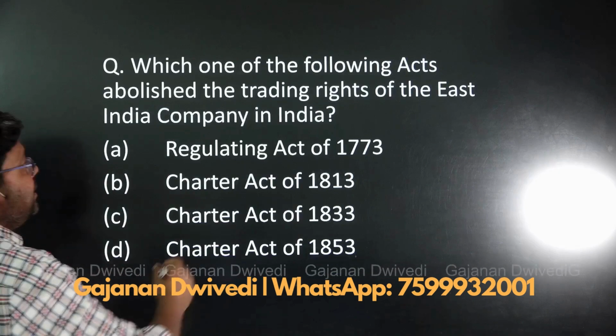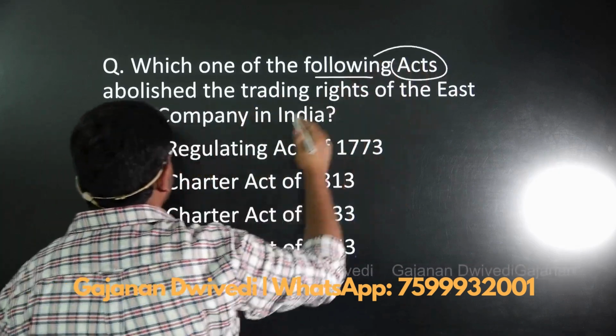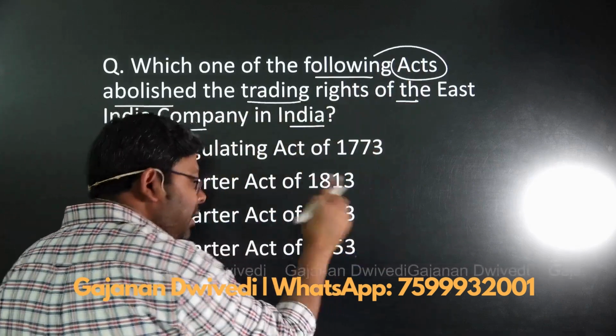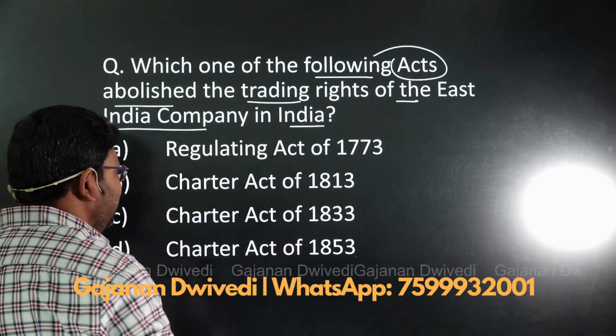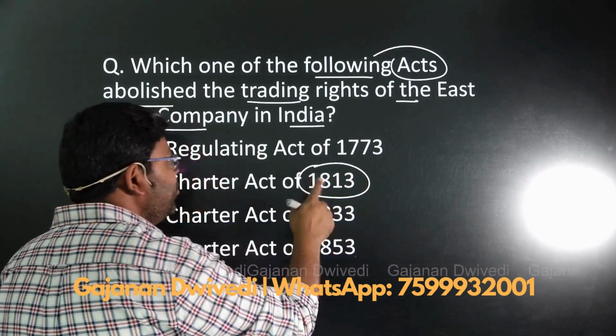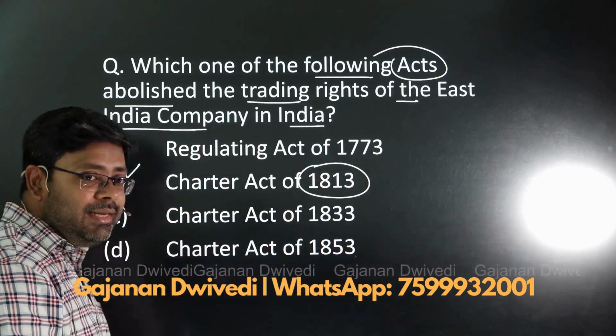The next question says, which one of the following acts abolished the trading rights of the East India Company in India? अभी बस हमने पढ़ा ठीक इस क्वेश्चन के पहले, that it was the Charter Act of 1813 that ended the monopoly of the company to trade in India.